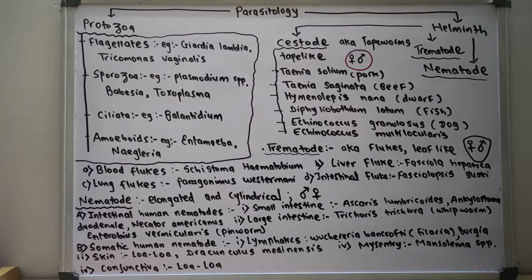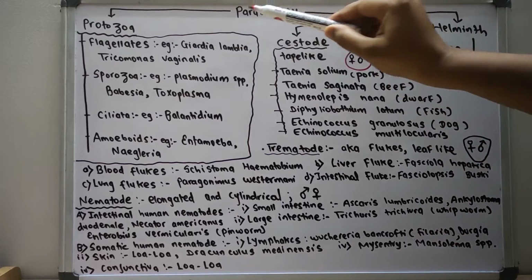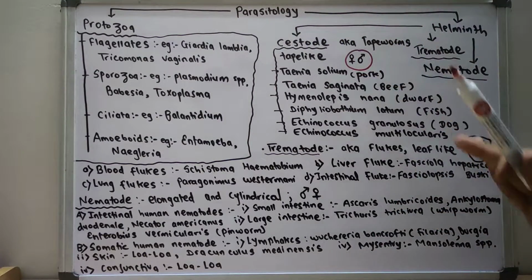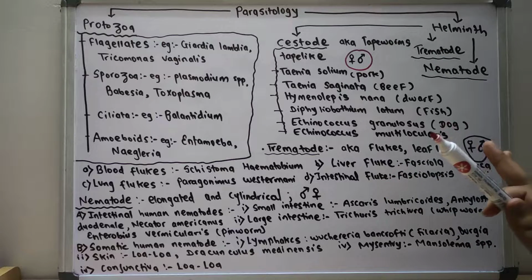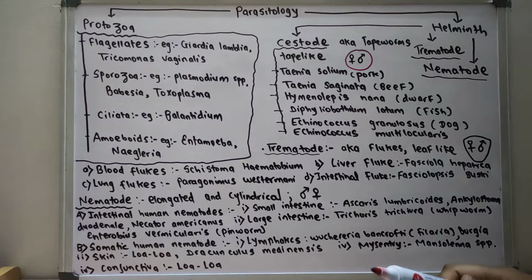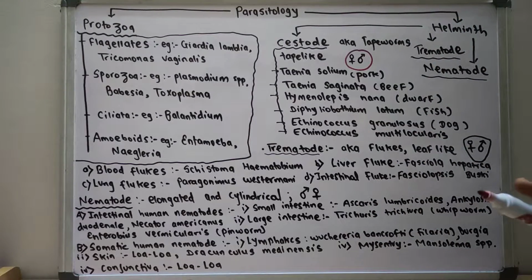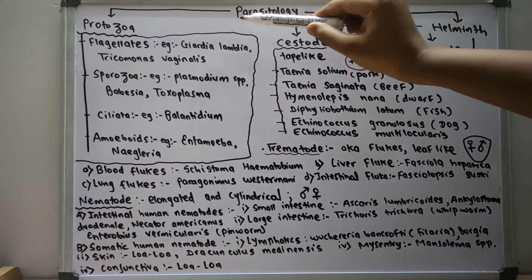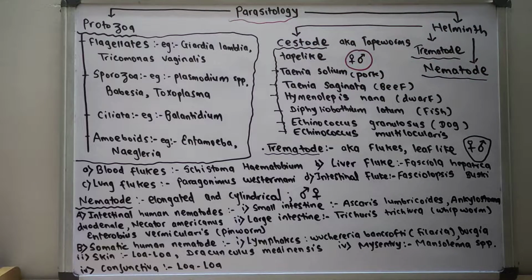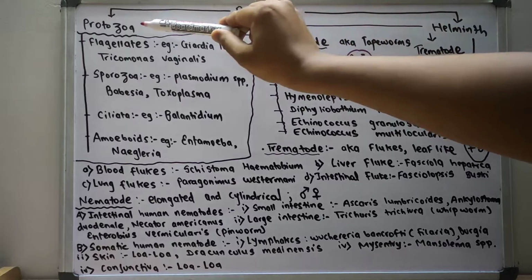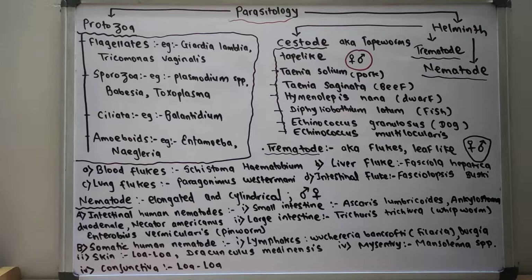From this video we are going to start another new chapter in microbiology, that is parasitology. In this video today we are going to classify the various parasites. I mean we are going to study in detail the classification of the various parasites. The parasites are basically classified into two groups: one is protozoa and another is helminth.